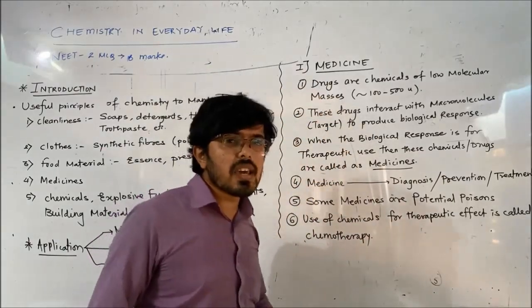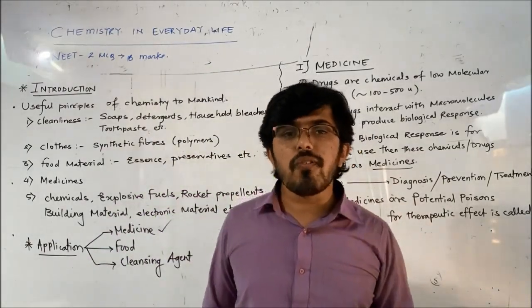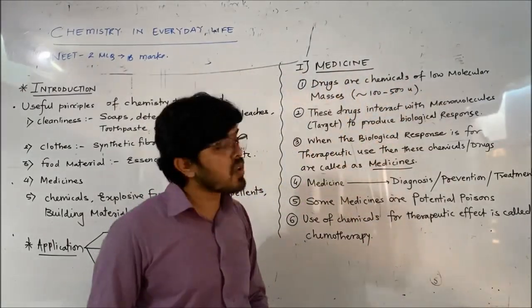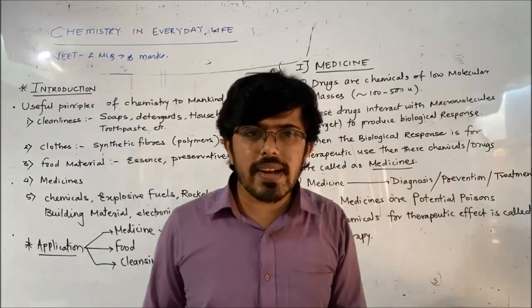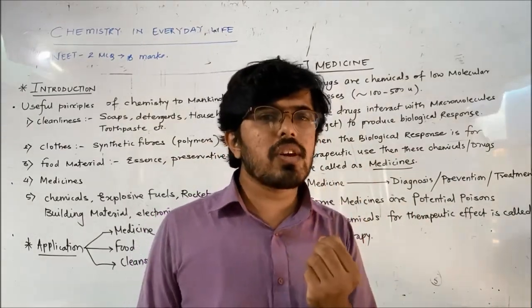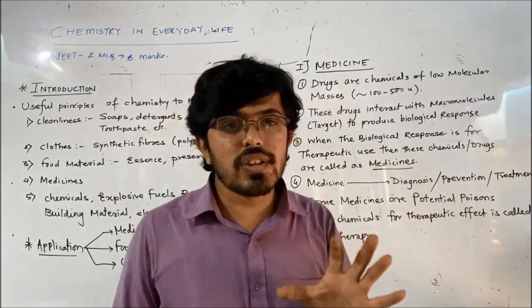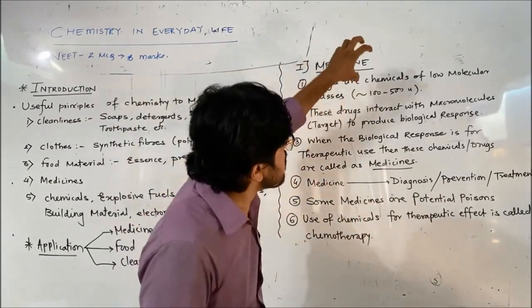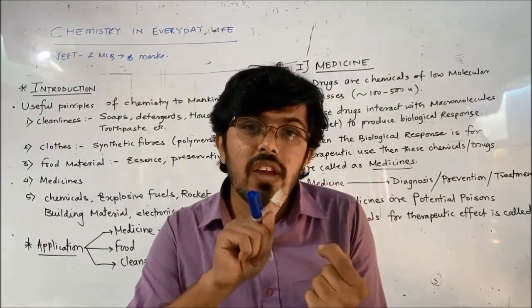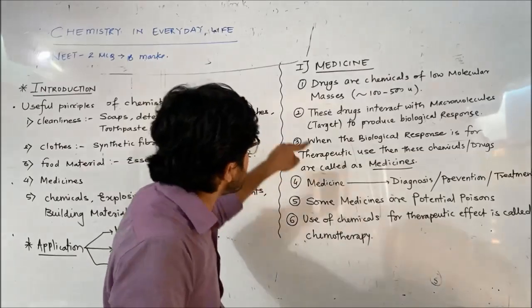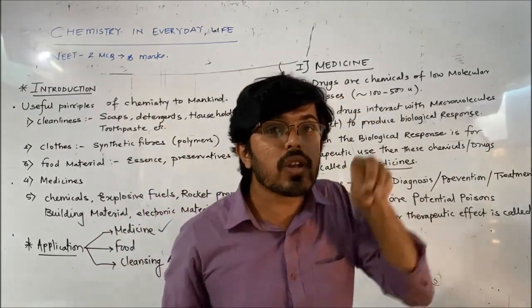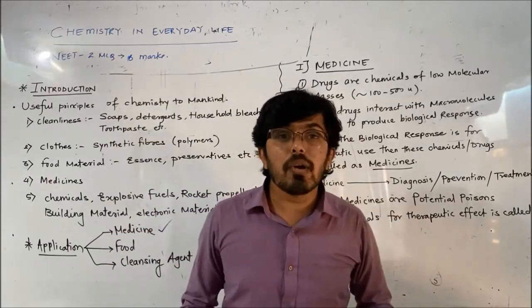See, drugs are chemical compounds or chemical components of low molecular weight. So I've written here, drugs are chemicals of low molecular masses, that is approximately equal to 10 to 500 units. So they are very small chemicals that we use as drugs. These are low molecular masses, but they have their effect on high molecular masses. See here, these drugs interact with macromolecules, large molecules, target organs in our body to produce a biological response.